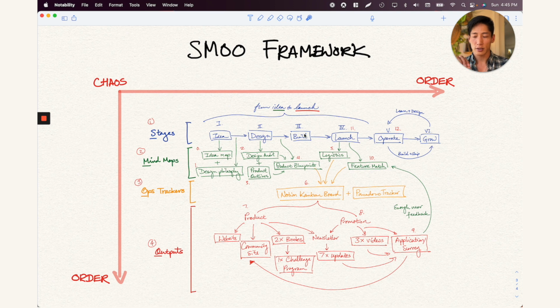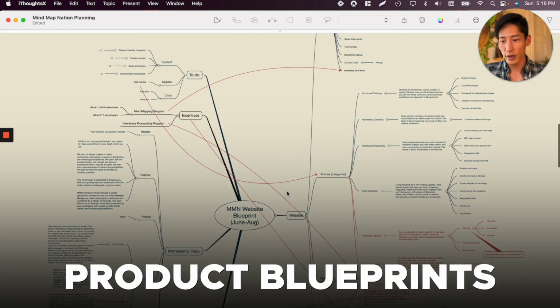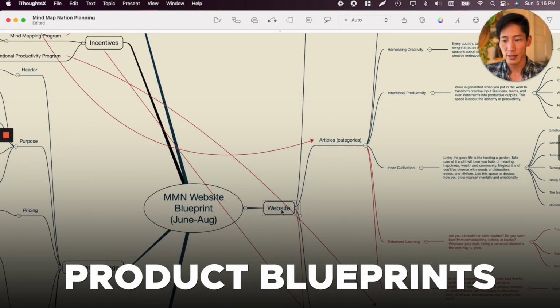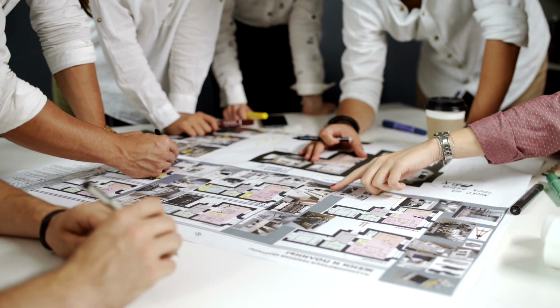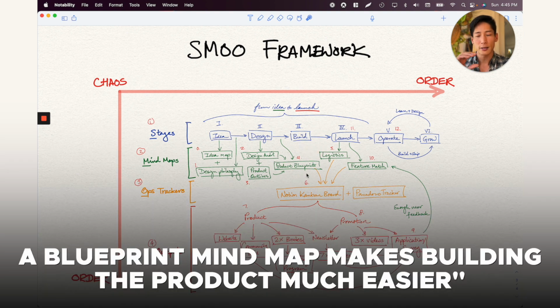The third part, so after you've gotten enough feedback and you have some kind of rough idea of what you actually wanted to bring into the world, is the build phase. So for this, we have the product blueprints that basically are what it sounds like. You know, in a building, the blueprint is like a model of what you are actually going to build. Doesn't matter if it's going to be a software product, a hardware product, a book, right? An organization or a community. In my case, it can be drawn up in a mind map with its different components. So we're going to go into this because a product mind map is going to make it a lot easier for you to actually build or hand it off to your team to build.